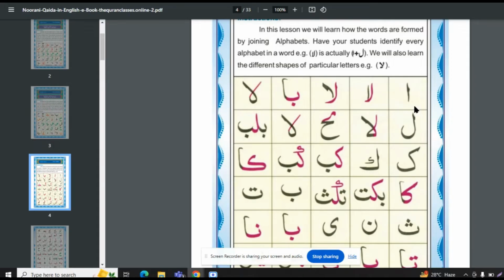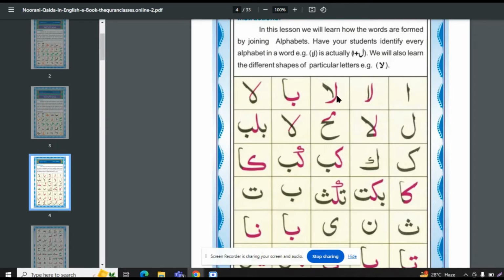So let us start now. First letter is Alif. Lam alif. The pink one is the lam and black one is the alif. Lam plus alif is called lam alif.